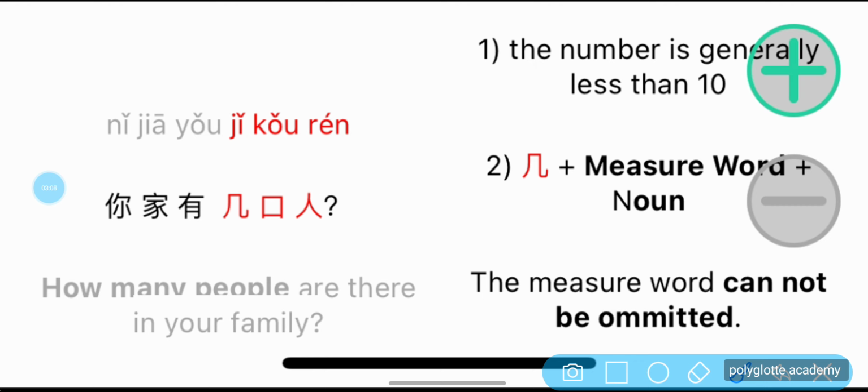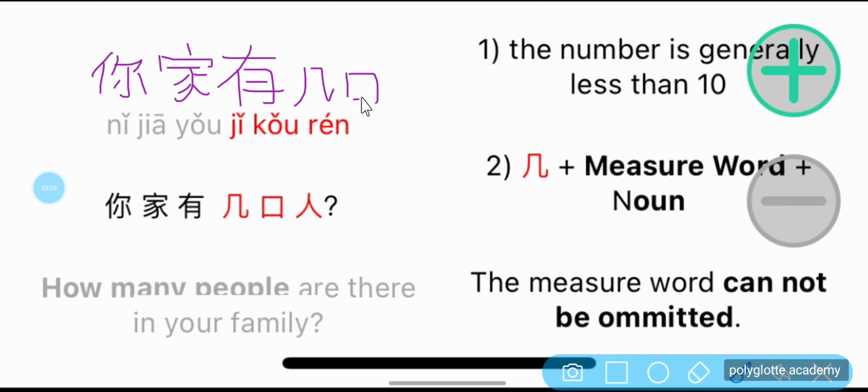Let's write that in full. 你家有几口人？How many people are there in your family? The first point here is that the number is generally less than 10. So how many people in your family? It is generally less than 10.